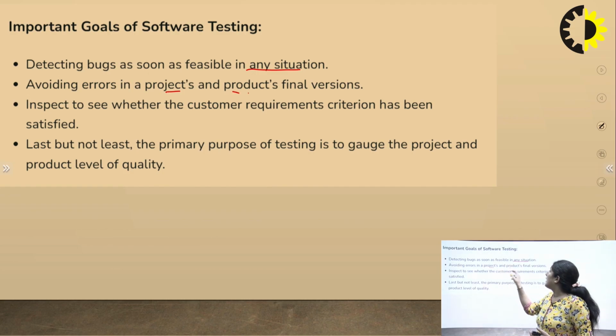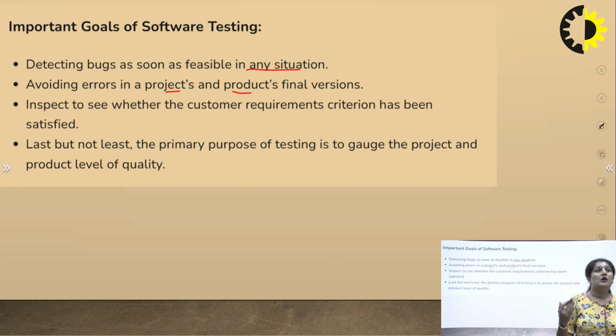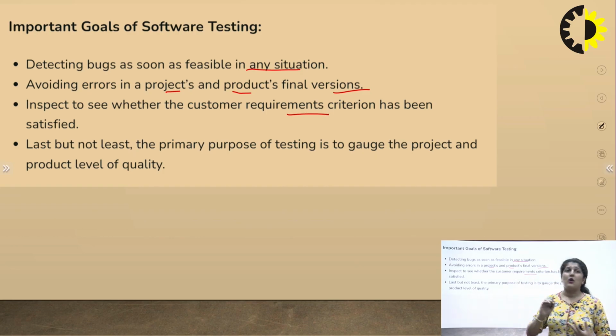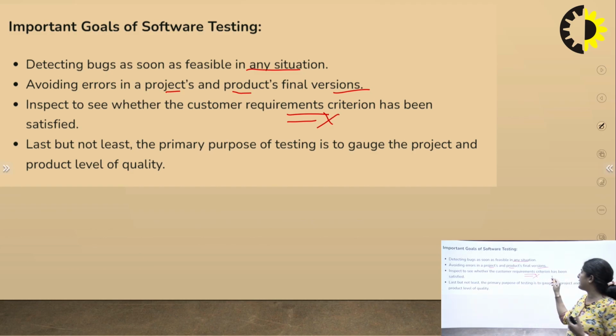That means we do testing. There are different types of testing, and in every phase we do testing. So when the final version of the product is made, it should be bug free and error free. That is the main target of our testing. The third point is to inspect whether the customer's requirement criteria have been satisfied or not. That means we check whether our code and project are developed according to the requirement analysis. If not, then it comes under testing, and there will be an error.